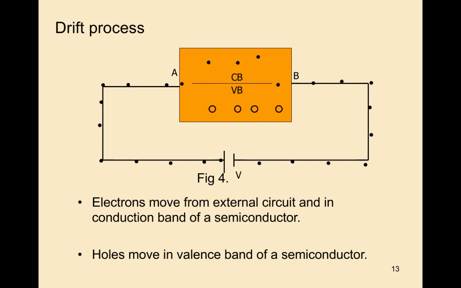By the movement of these holes and electrons, a conduction process exists. That conduction process is called the drift process. Here electrons move from the external circuit into the conduction band of a semiconductor, and holes move in the valence band of a semiconductor.